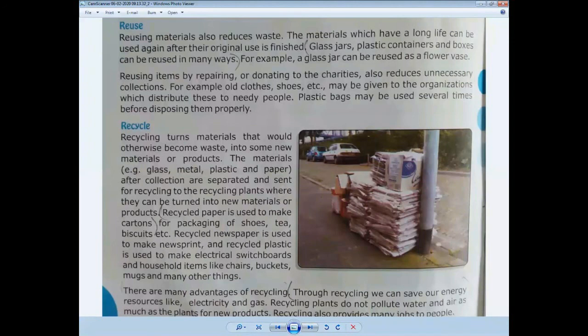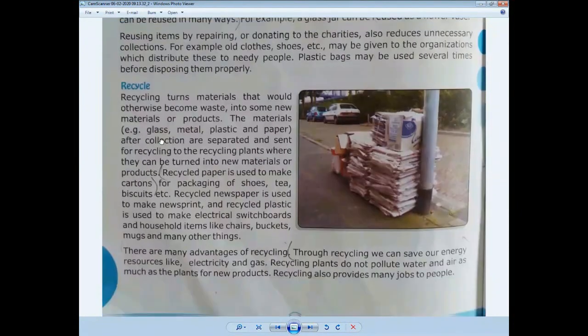One more thing: have you ever gone to a photostat shop? The shopkeeper uses the same paper again for photocopying. Now come to the content of the book.